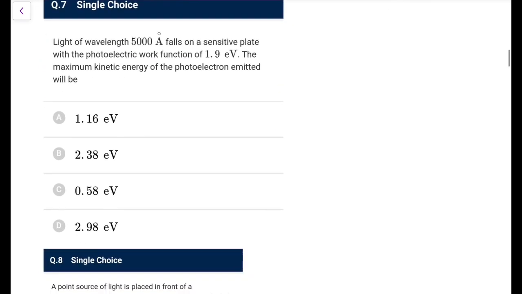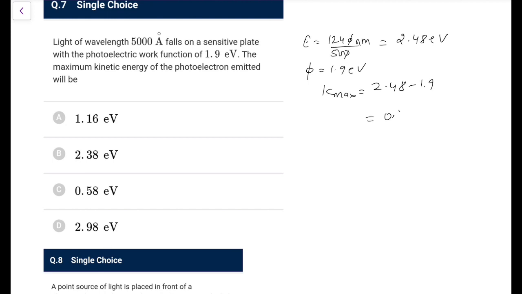Next. Light of lambda 5000 angstrom falls on a sensitive plate with photoelectric function given. So the Kmax would be again the same question. E is hc by lambda, 1240 over 500. This would be in nanometer. So 12.4 by 5 means it would be 2.48. So this is 2.48 eV. Phi is 1.9 eV. So now Kmax is E minus phi. So 2.48 minus 1.9, that is 0.58 eV. You can easily take it as option number C.